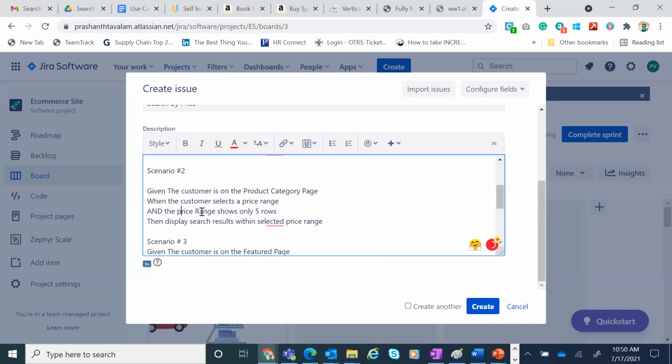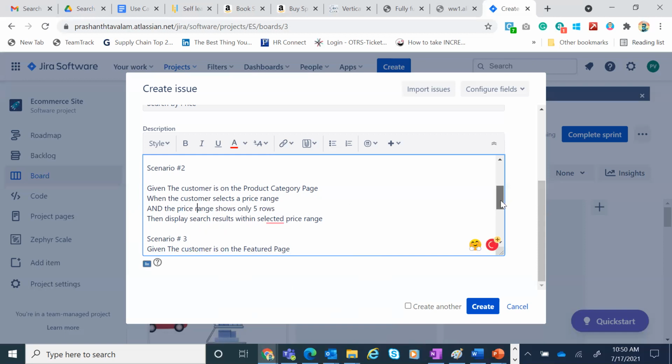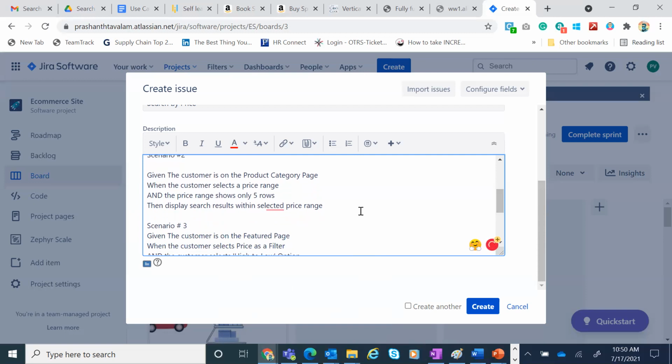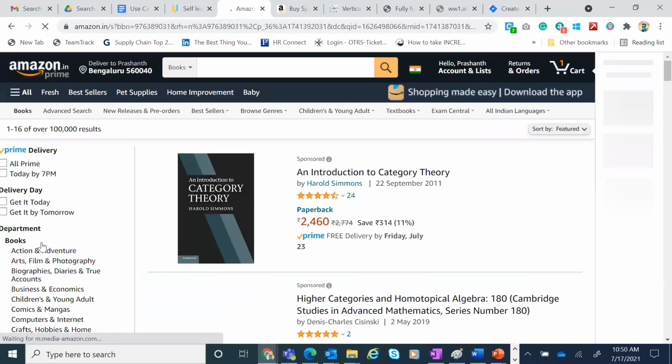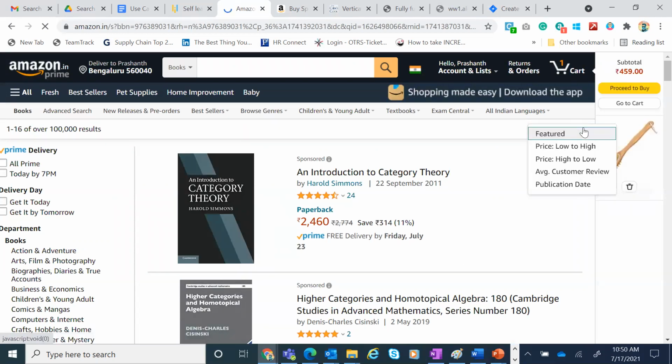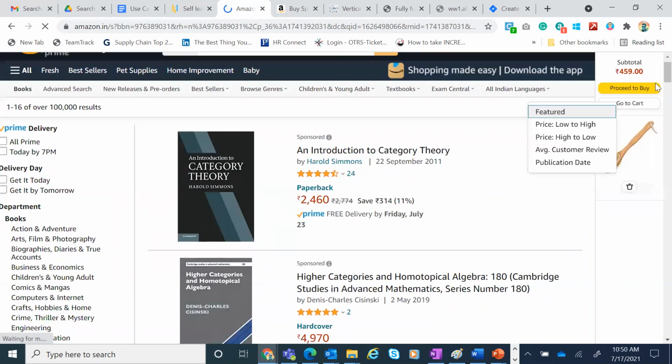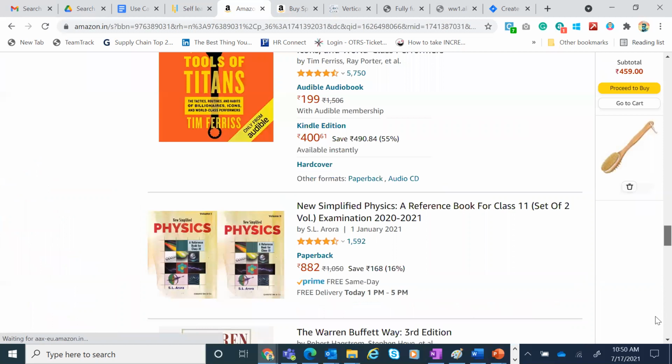Sometimes you can ignore this, but it's always good to capture this, okay, which is a corner case. You want to show this. You could also add one more which says display. Now let's say go back. What you're doing is you're doing a lot of permutation combination to understand how it's working. When I click over 1000, what happens? Go to high, still have the publication date. Is there any other price? You see.